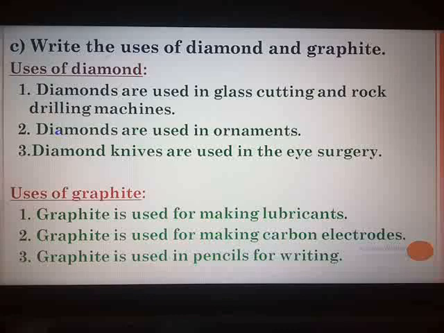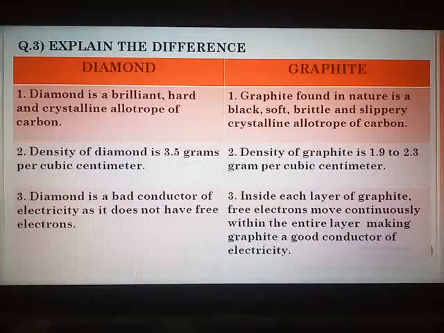Now we move to the next question, that is distinguish between. Question number 3, explain the difference. The first one is diamond and graphite. Now I have given you 3 points each. Apart from that, many distinguishing points are there in the textbook. You can select them and write.